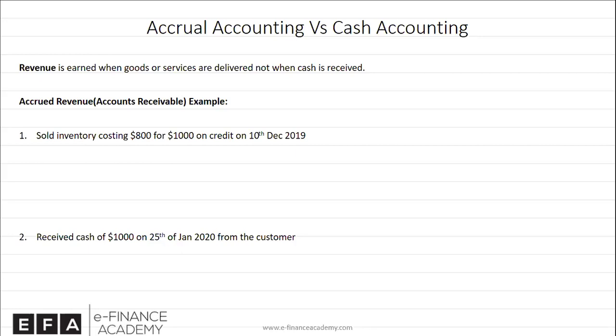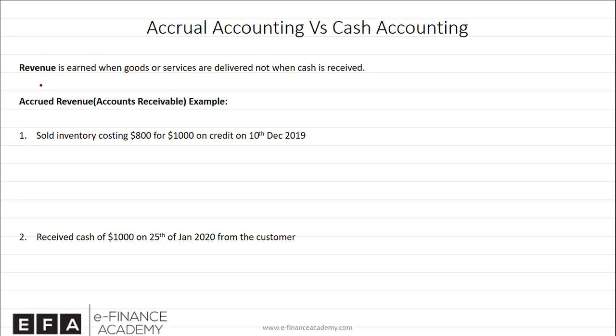For example, I might sell goods on credit. Now this is a transaction, but there is no cash involved. Under a cash accounting system, you will not record this transaction because there is no cash received. However, under accrual accounting, you will record this transaction because it has already happened. The transaction has happened. So we look at the details of transactions related to revenue and related to expense.